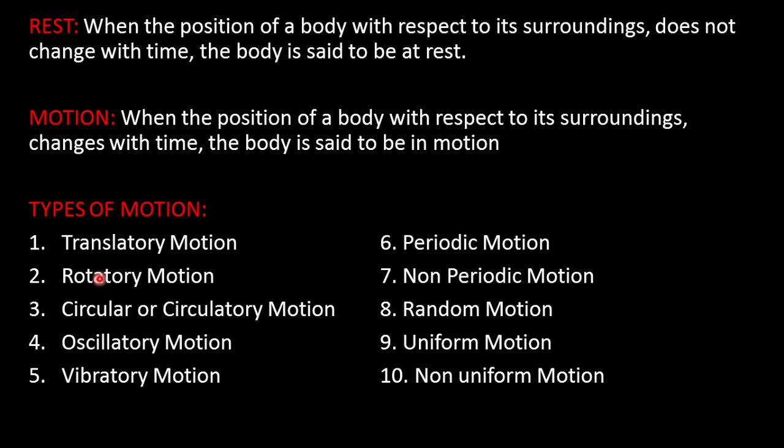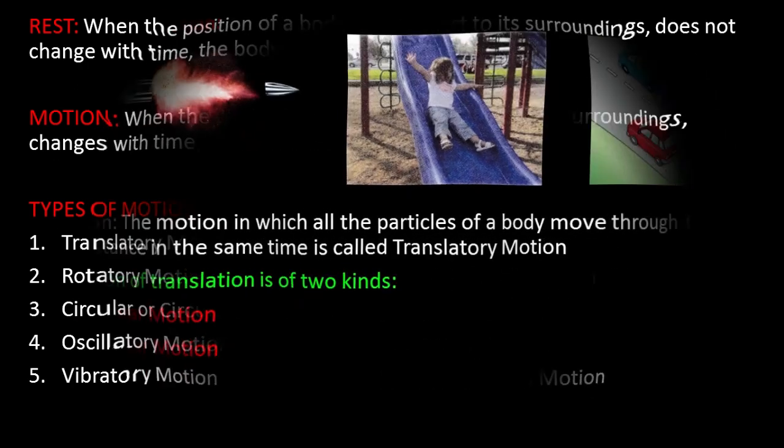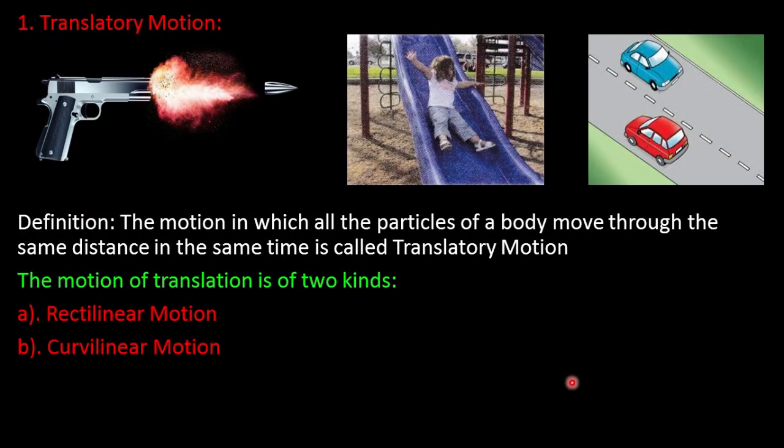Motion can be categorized into translatory motion, rotatory motion, circular or circulatory motion, oscillatory motion, vibratory motion, periodic and non-periodic motion, random motion, uniform and non-uniform motion. First of all, we are going to study what is translatory motion. I am going to explain translatory motion through some examples.